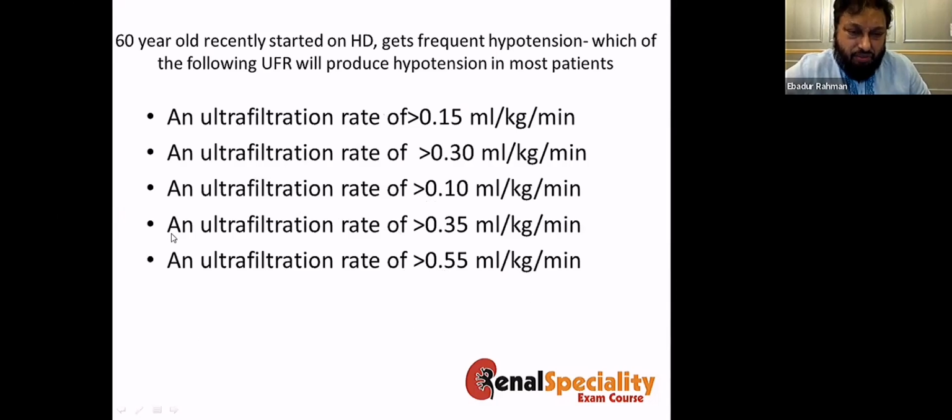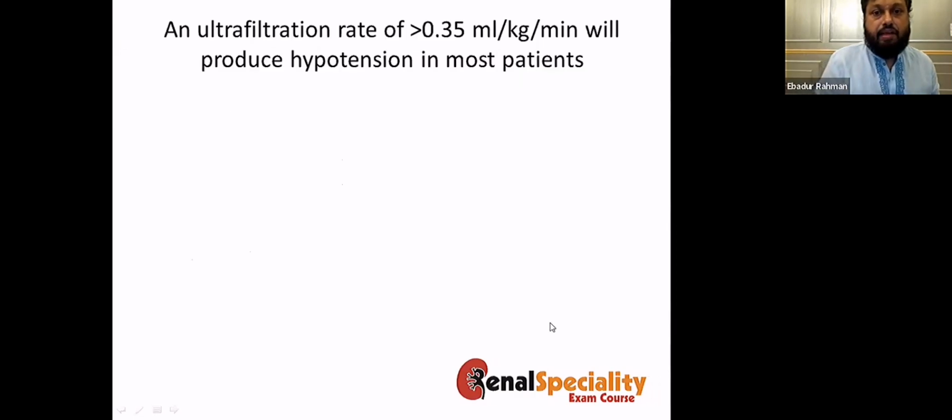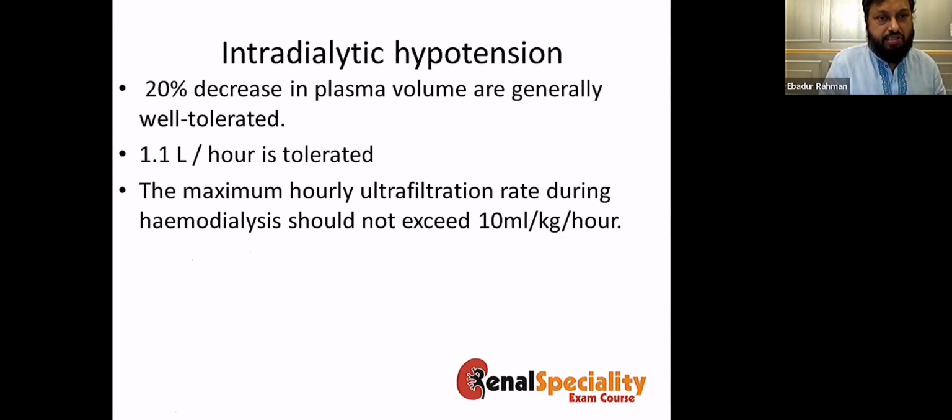I think this one will definitely create hypotension in all the patients. But the one which will cause hypotension in all of them is actually something if you exceed more than 0.35 ml per kg per minute. Okay. So an ultrafiltration rate of more than 0.35 ml will actually cause hypotension in most of the patients.